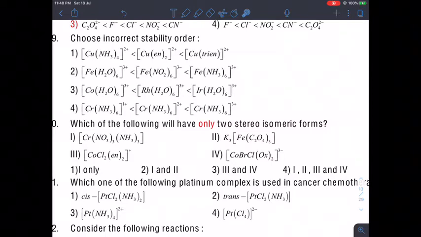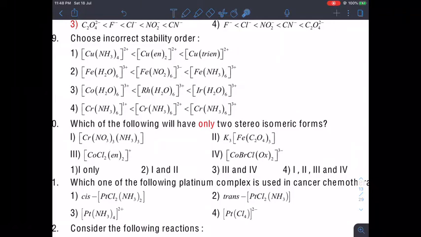The oxidation state in every case of iron is plus 3. Then what we have to see is the ligand only. Which is the stronger ligand? Obviously NO2 minus. So that means it is incorrect, and they are asking incorrect only. So the incorrect answer will be 2.